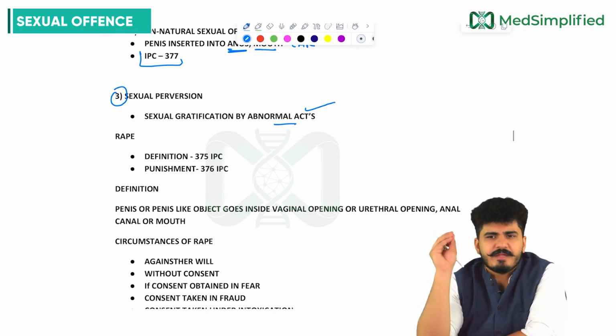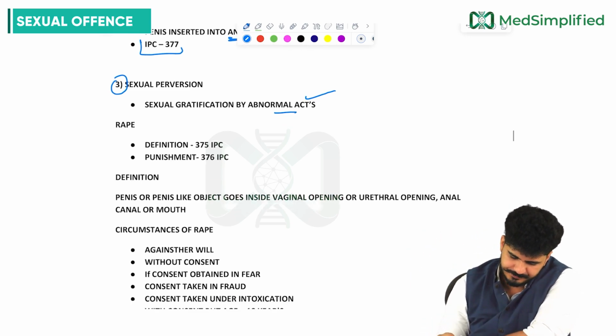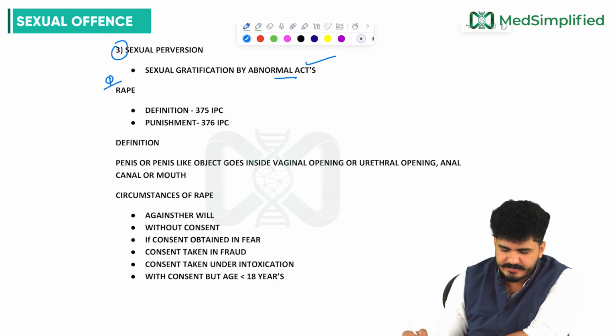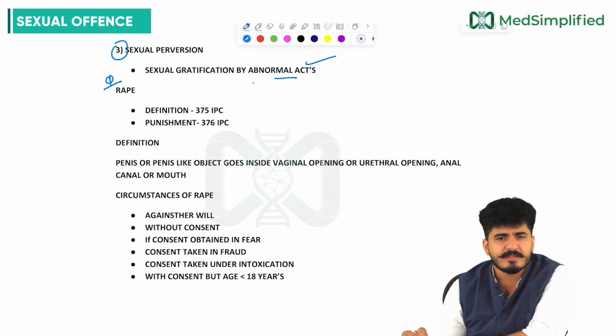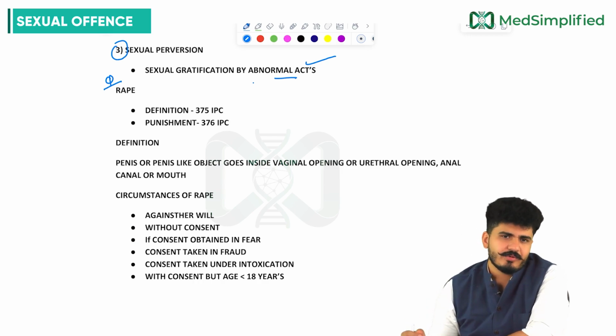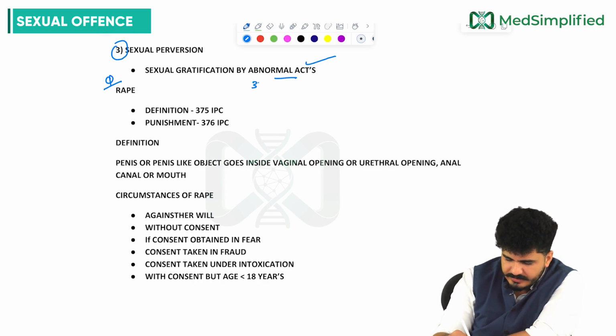Now we will be talking about the next topic, a very important topic, that is rape. We have learned just now that the definition of rape is 375 and the punishment of rape is 376, if it is natural, meaning peno-vaginal intercourse is happening, my dear friends. In that also we have learned about the different IPC sections. We can revise here also.